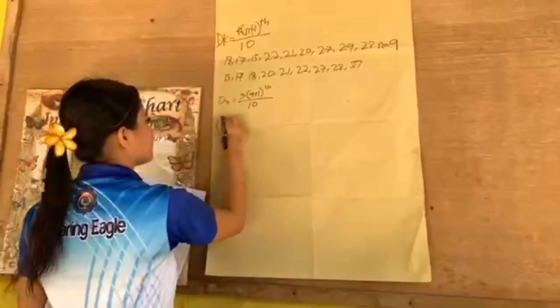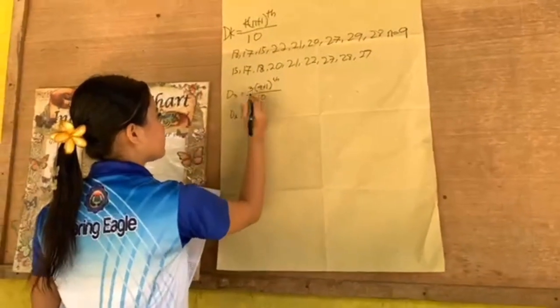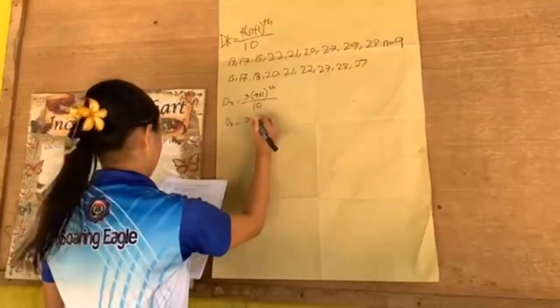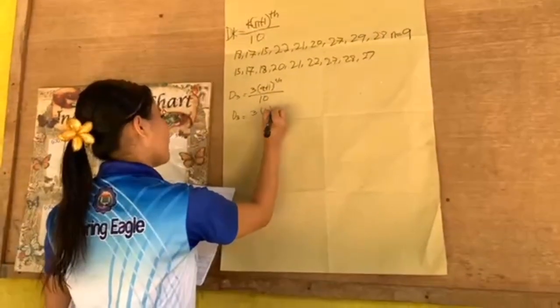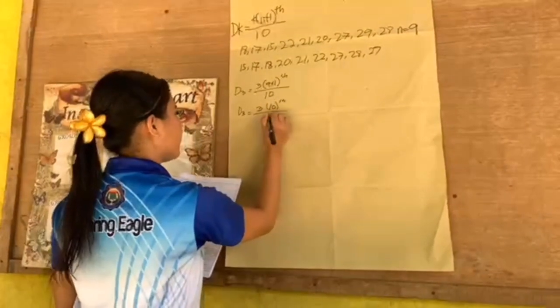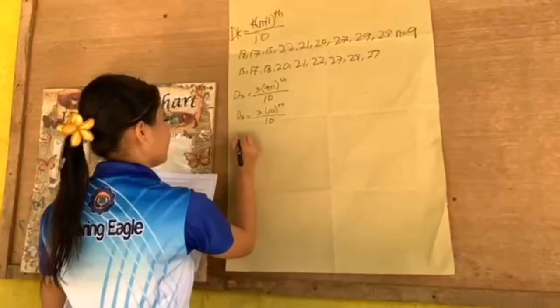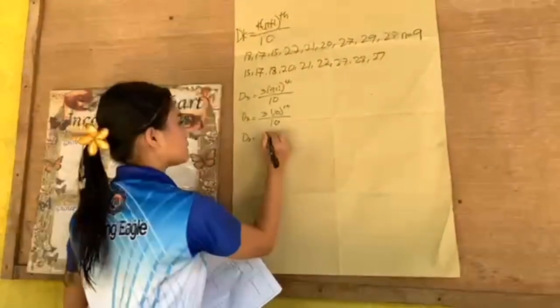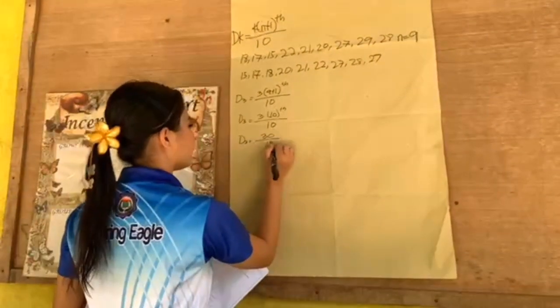Next, D sub 3 is equal to 3 times 9 plus 1 is equal to 10 over 10. D sub 3 is equal to 3 times 10 is equal to 30 over 10.